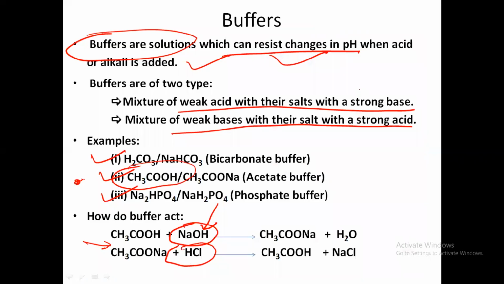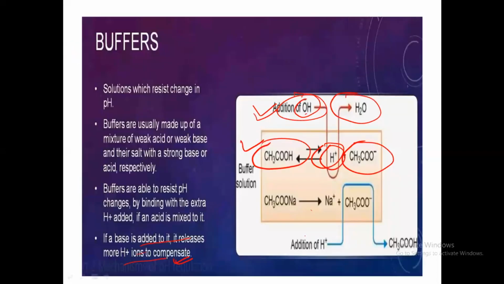So CH3COOH is converted to H plus and CH3COO minus. This H plus ion binds with the OH and forms H2O, while the CH3COO minus binds with the Na to form CH3COONa.